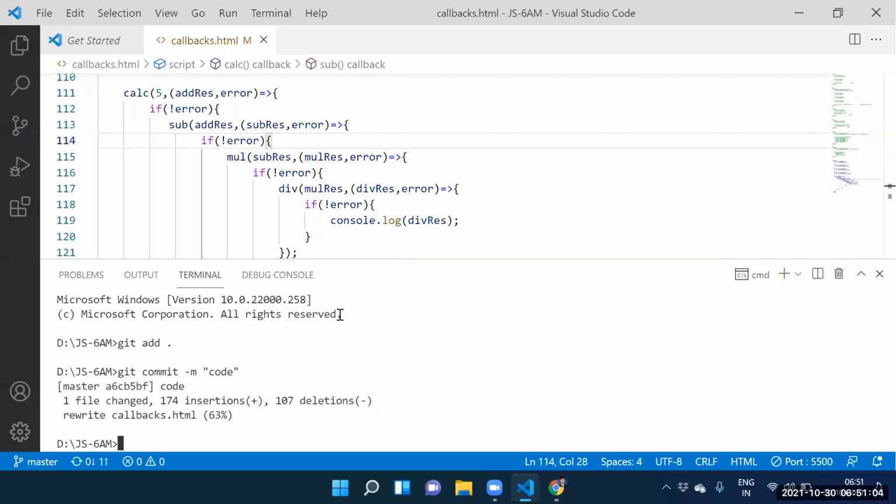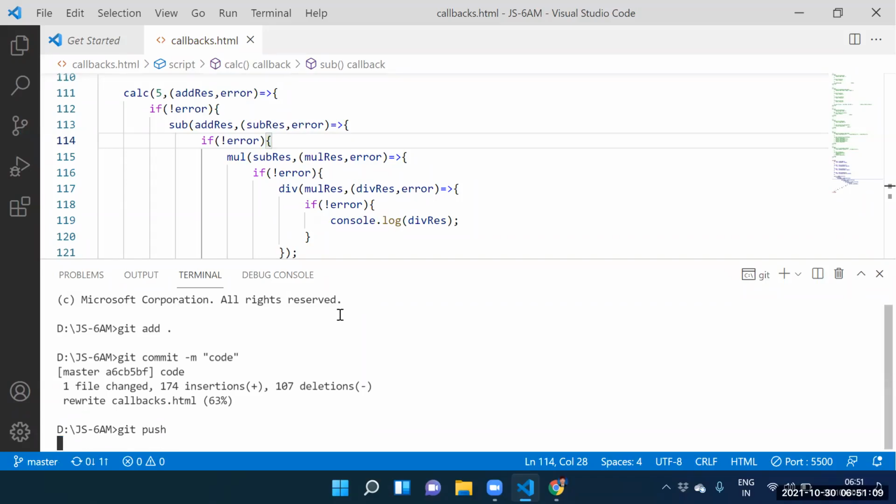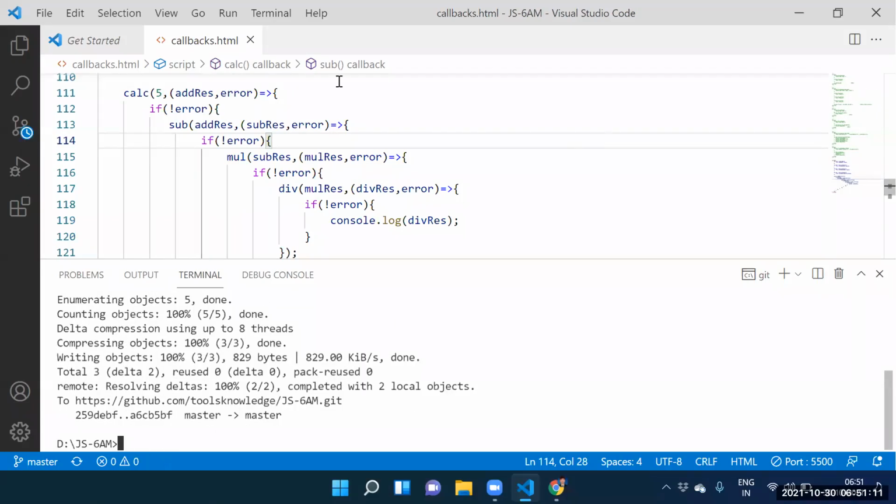Guys, how to push it? Git push. Whenever we call git push, automatically we're able to push the code. Yes, guys, so the code is pushed again.